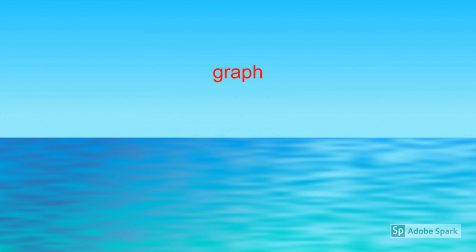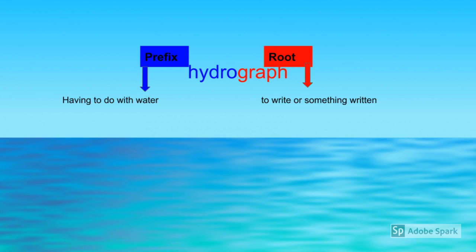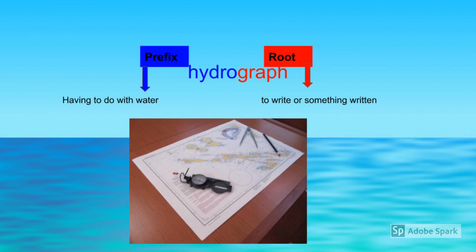Let's try one more word, graph. Graph will be our root. It means to write or something that is written. Now let's add hydro to the beginning. Hydro is our new prefix. It means having to do with water. So a hydrograph is writing that has to do with water. An example of a hydrograph might be a chart showing the flow of river water.